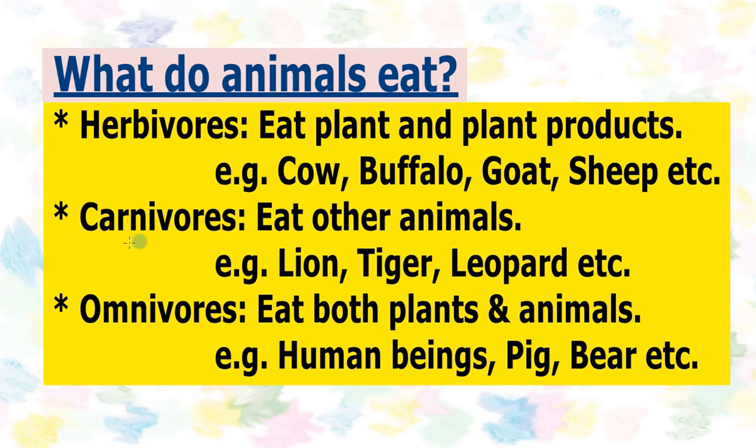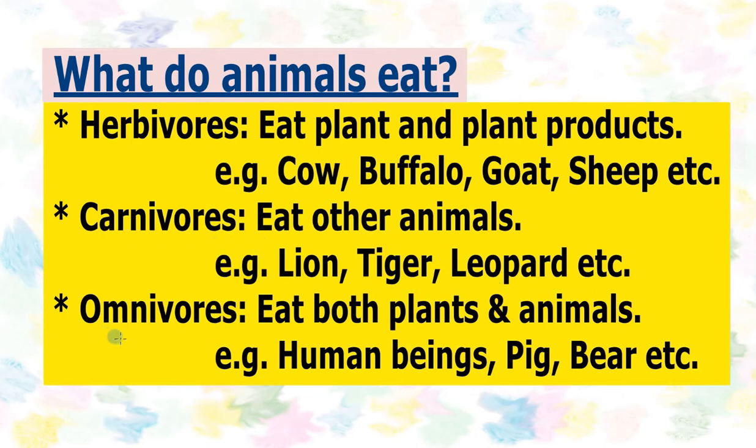The second category is carnivores. That means those animals which eat other animals. Such animals do not feed on plants or plant products. Rather, they feed on other animals. For example, lion, tiger, leopard, jaguar, cheetah, all these animals are carnivores.